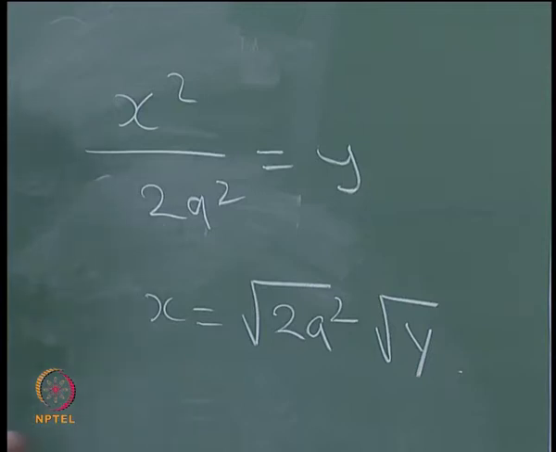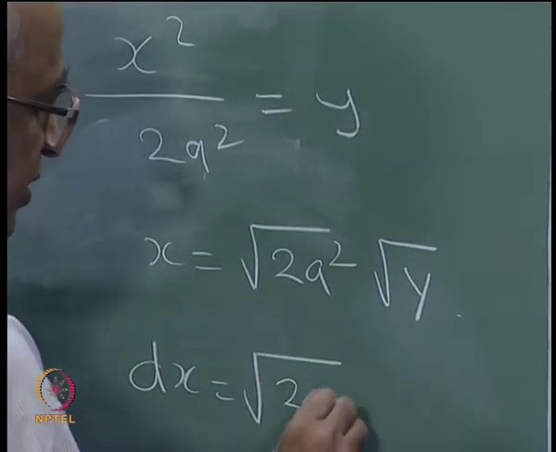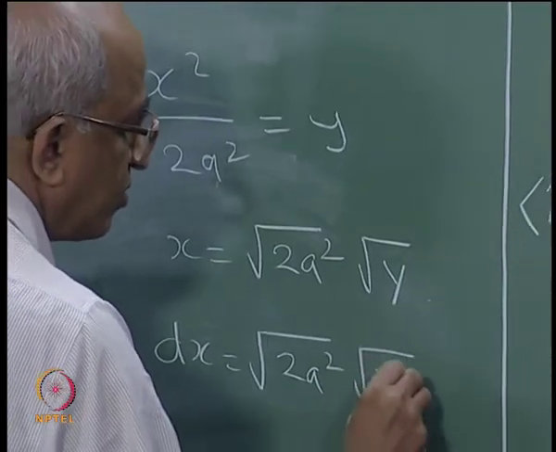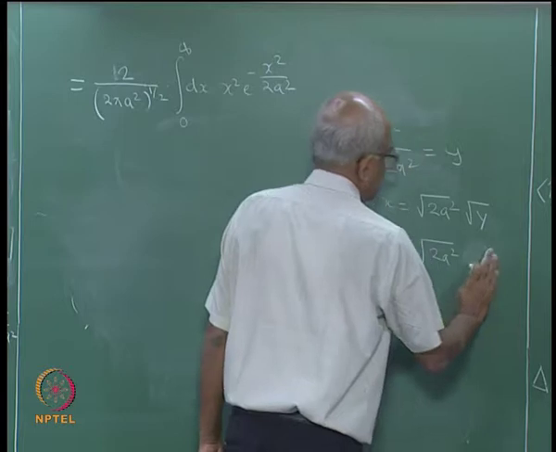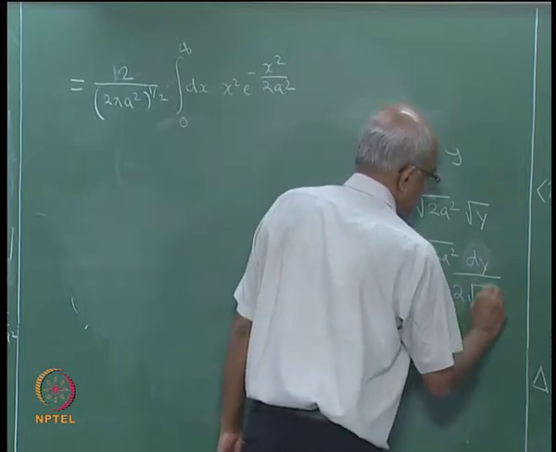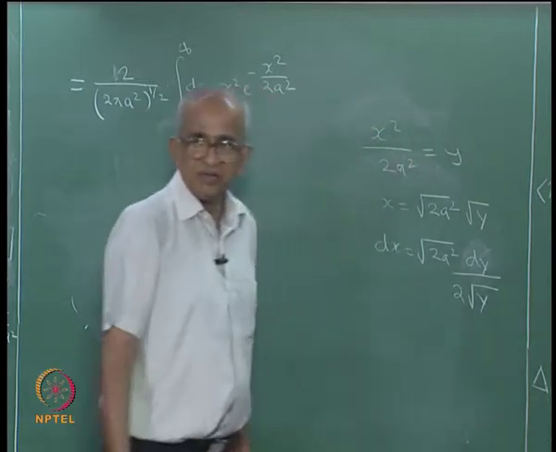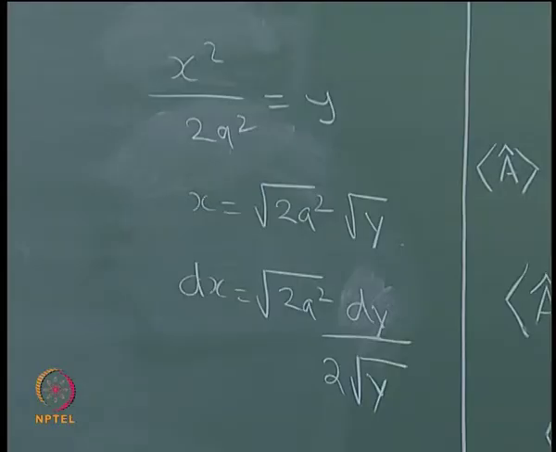Which obviously implies that dx is equal to square root of 2 a square into, another mistake, always I seem to make two mistakes successively. So, dx will be equal to that much.